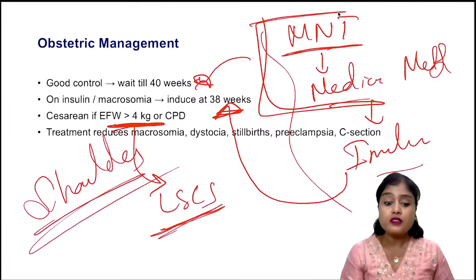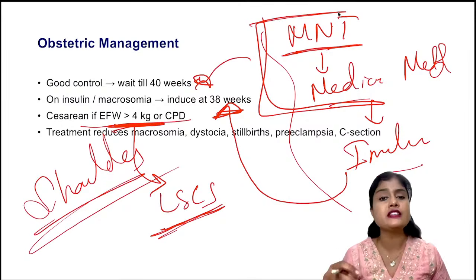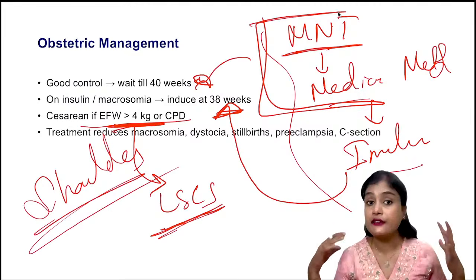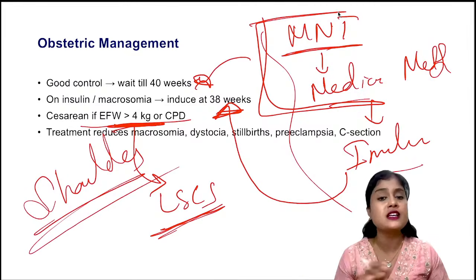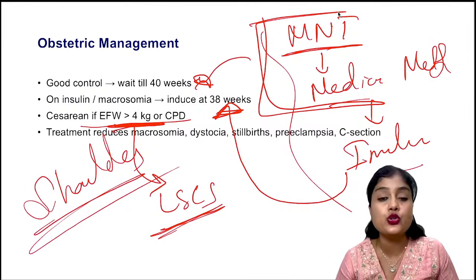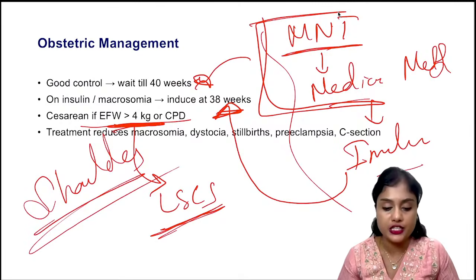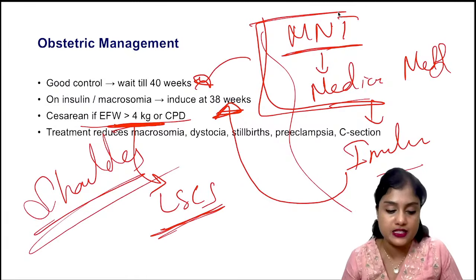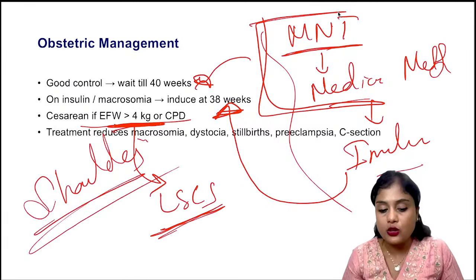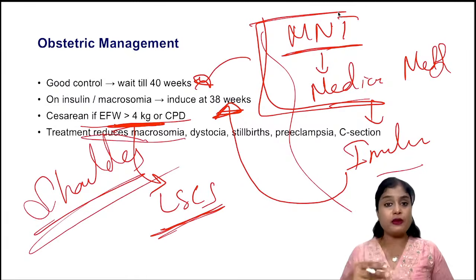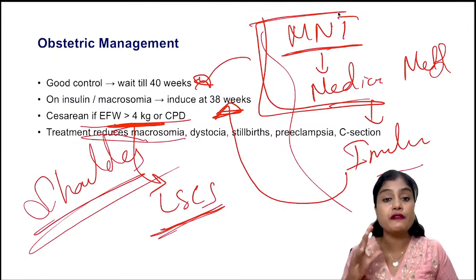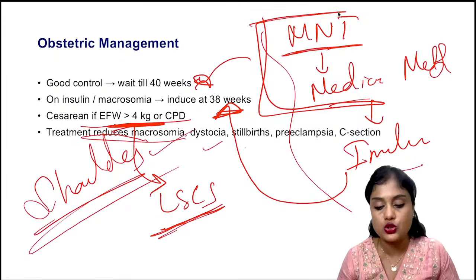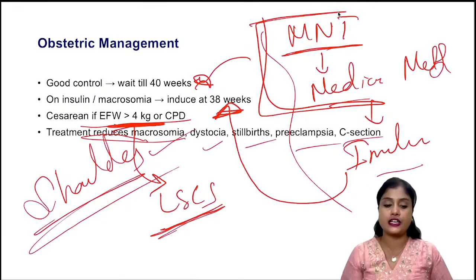Okay, so this is the shoulder dystocia. Everything is discussed tomorrow. So there is a very high chance of shoulder dystocia, difficult labor, injury to the mother and the fetus. That is why, with more than 4 kgs, we usually do cesarean section in case of GDM patients. Okay. Yes, correct, Amrutavarshini. It is elective LSCS. Treatment reduces macrosomia. Whenever we are giving metformin or insulin, our aim is to prevent complications like macrosomia, dystocia, stillbirth, preeclampsia, and cesarean section. Okay.